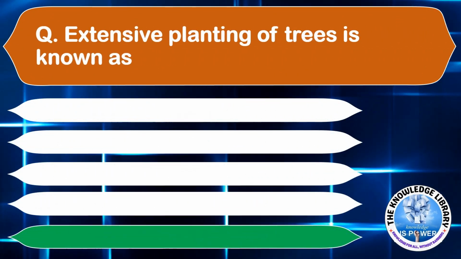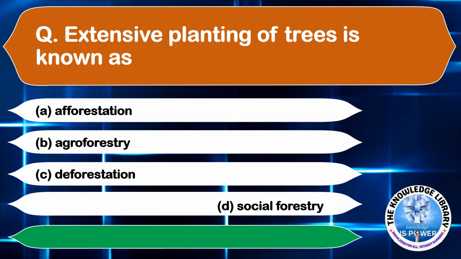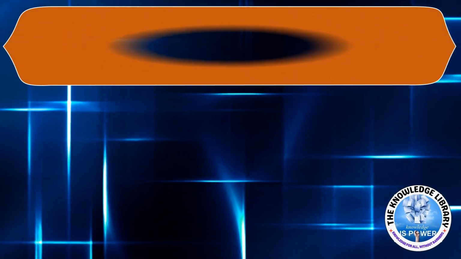Extensive planting of trees is known as option A afforestation, option B agroforestry, option C deforestation, and option D social forestry. The correct answer is option A afforestation. Moving on to the next question.